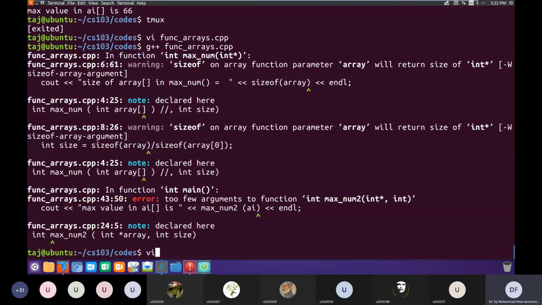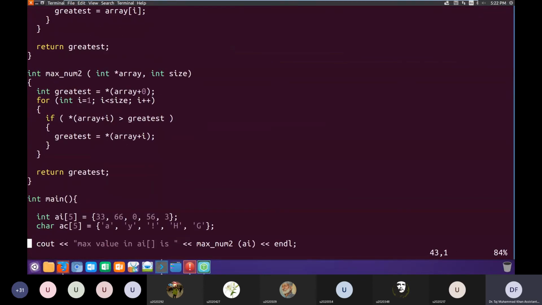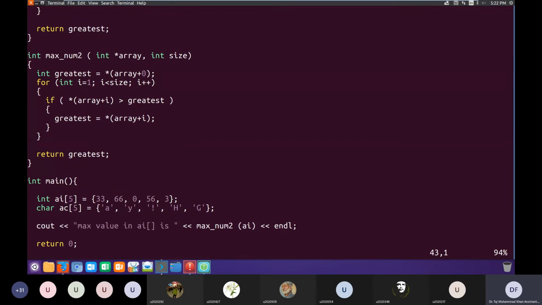Too few arguments. So maxnum2 is taking 2 arguments, okay? The array as well as the size. So we'll pass the size also here. And instead of passing 5 directly, let's recalculate it. Size of AI divided by size of AI.